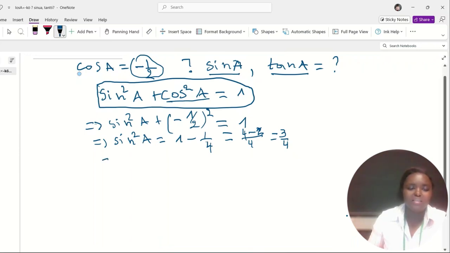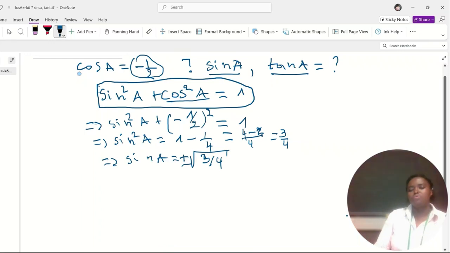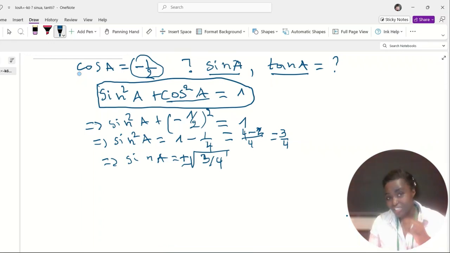So this implies that sine of A is equal to plus or minus square root of 3 over 4. Remember now the question. The question says that our angle A is in the third quadrant.